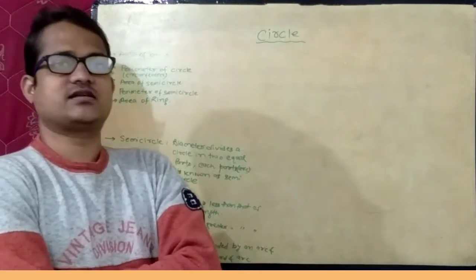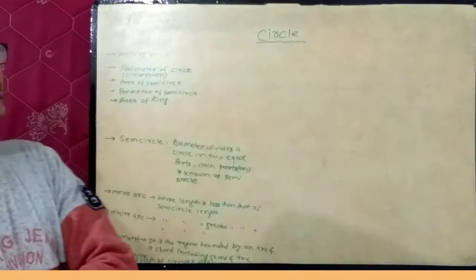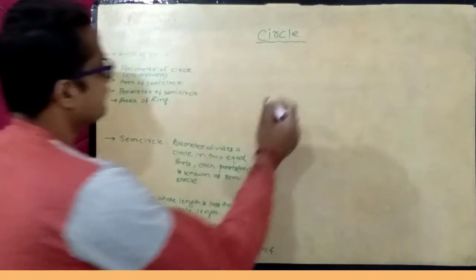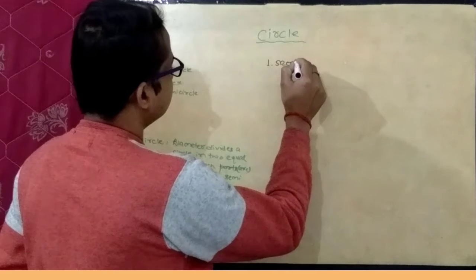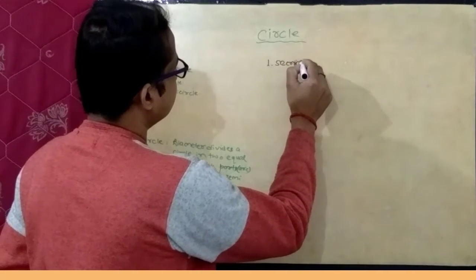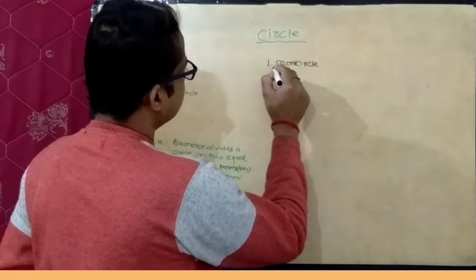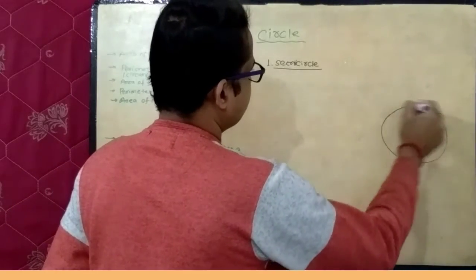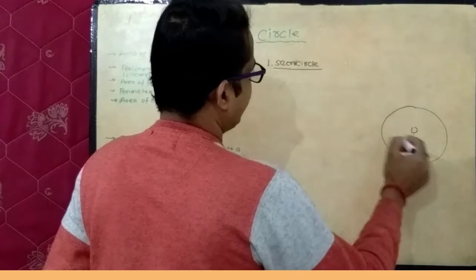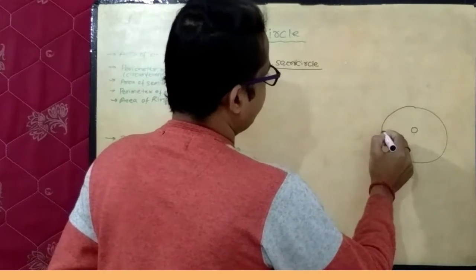Friends, in this lecture I am going to discuss the circle. First, semicircle. Let us consider a circle having center O and